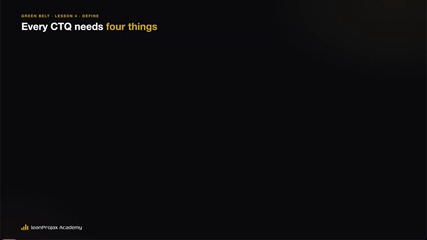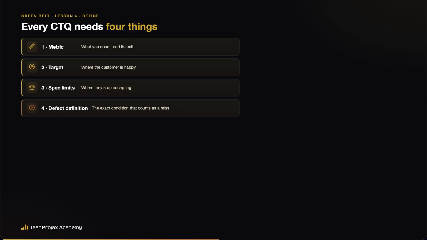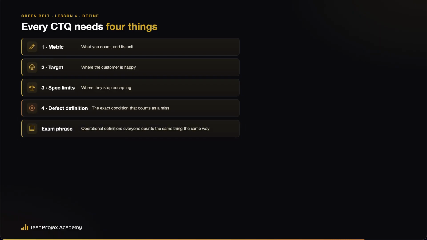One discipline before the drill. Every CTQ needs 4 things. A metric, what you count and its unit. A target, where the customer is happy. Specification limits, where they stop accepting. And a defect definition, the exact condition that counts as a miss. Write these down and measure becomes easy. Skip them and every downstream number is negotiable. This is also where operational definitions begin, the exam phrase for everyone counts the same thing the same way.